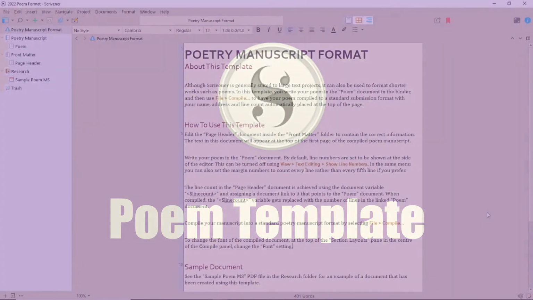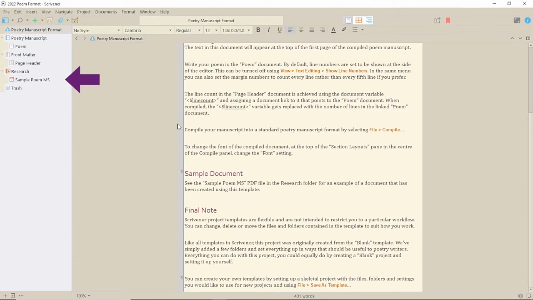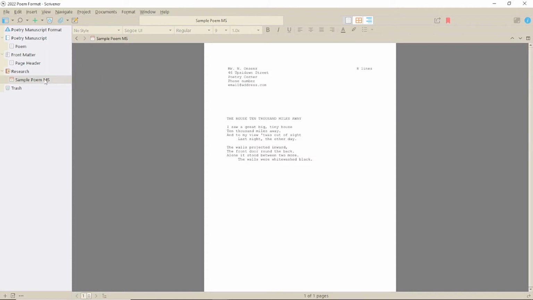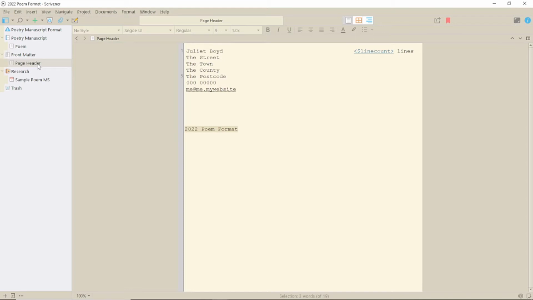As usual with these formats, there is an About the Template section and a sample manuscript. The first thing I would say from this is that it is very obviously only intended as a format for submitting poems in a word processing type format, so I won't be covering paper books or ebooks in this video. Let's look at the page header first.